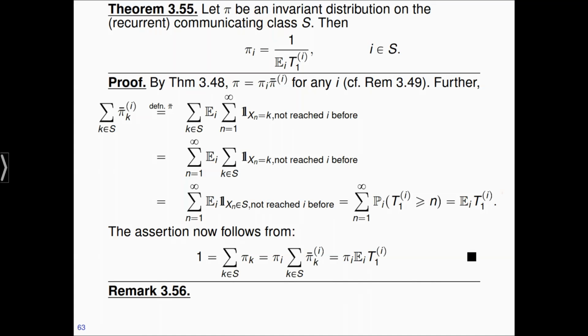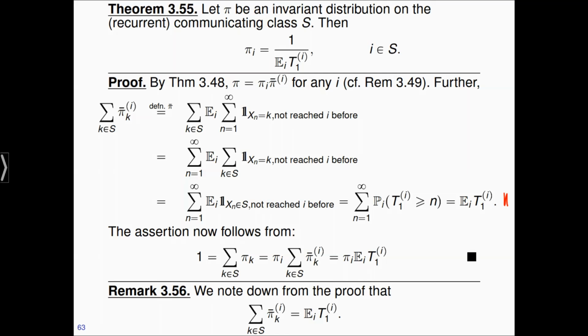I would like to finish this section by noting down one of the results that we proved here, namely this equality, just for future use. In the proof we showed that the sum of the pi bar k is equal to the expectation of the first return time to I. So this is what we had as an intermediate result here, and it's always better to reference a remark rather than later on referencing the proof of a theorem.